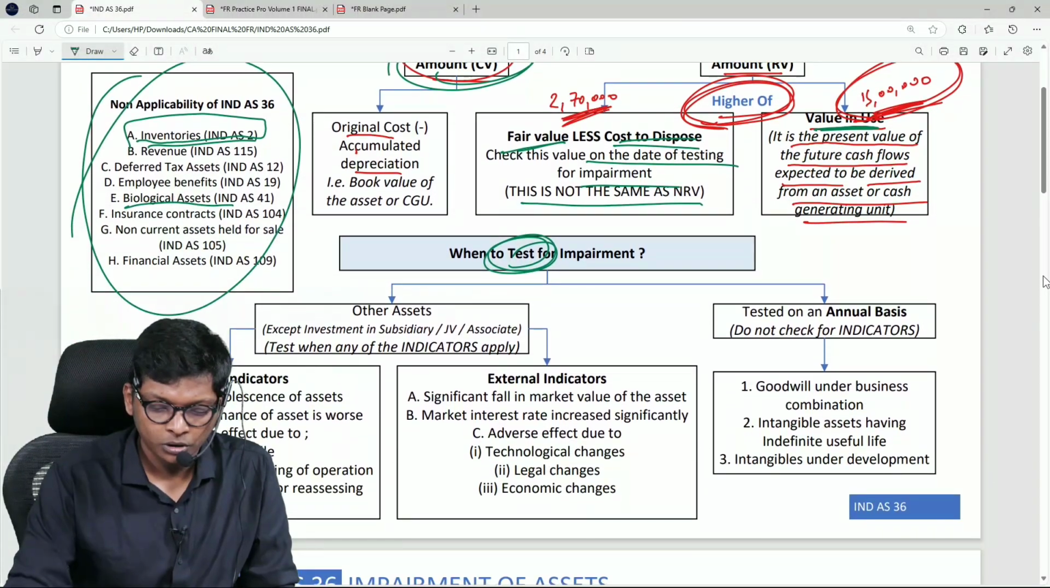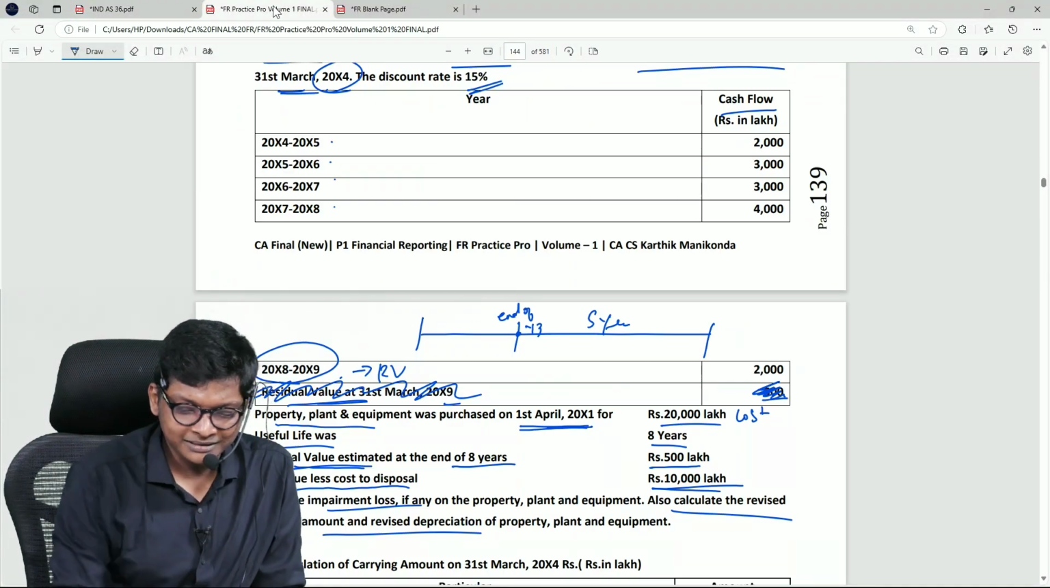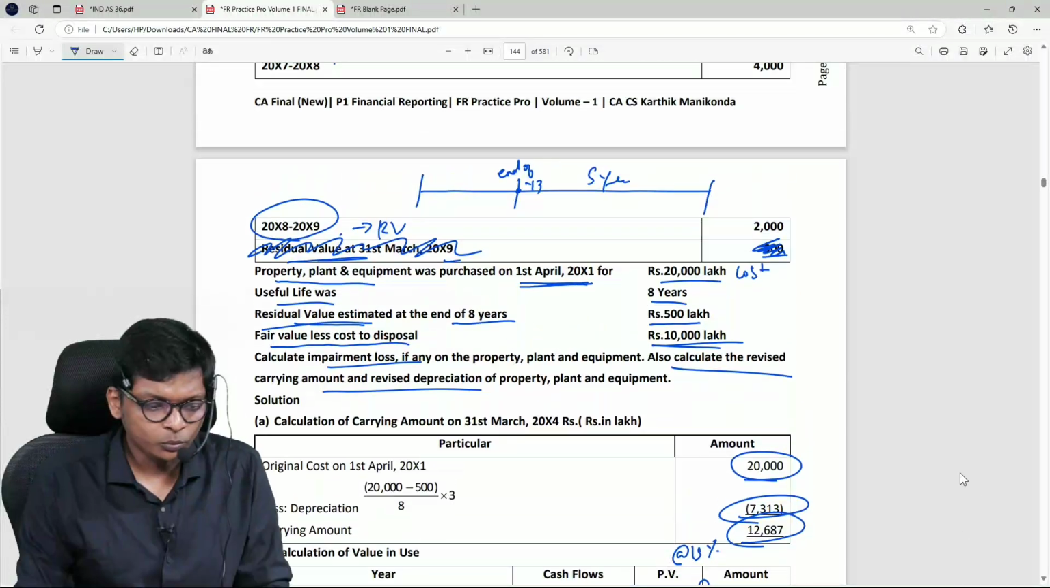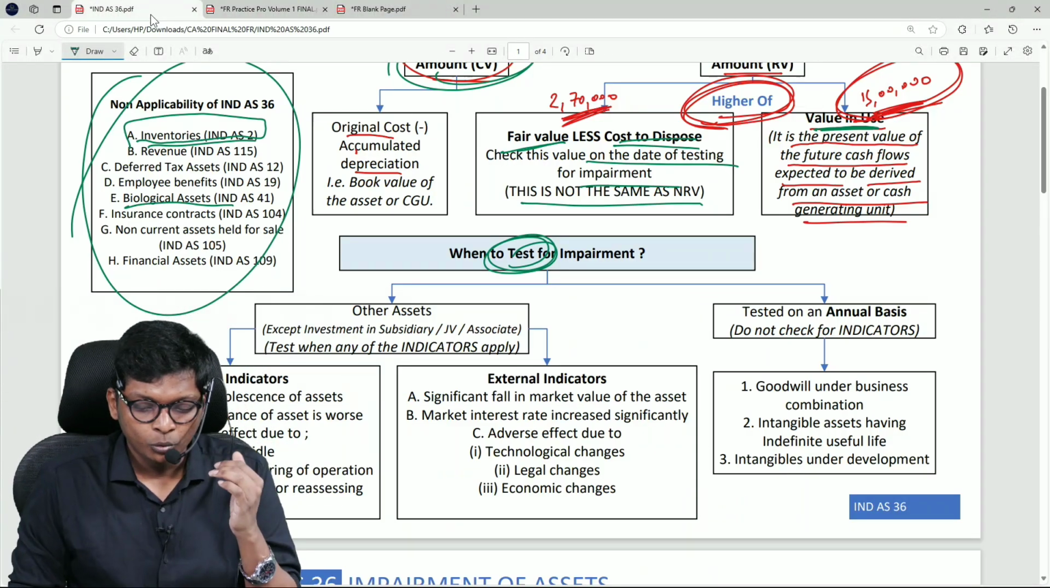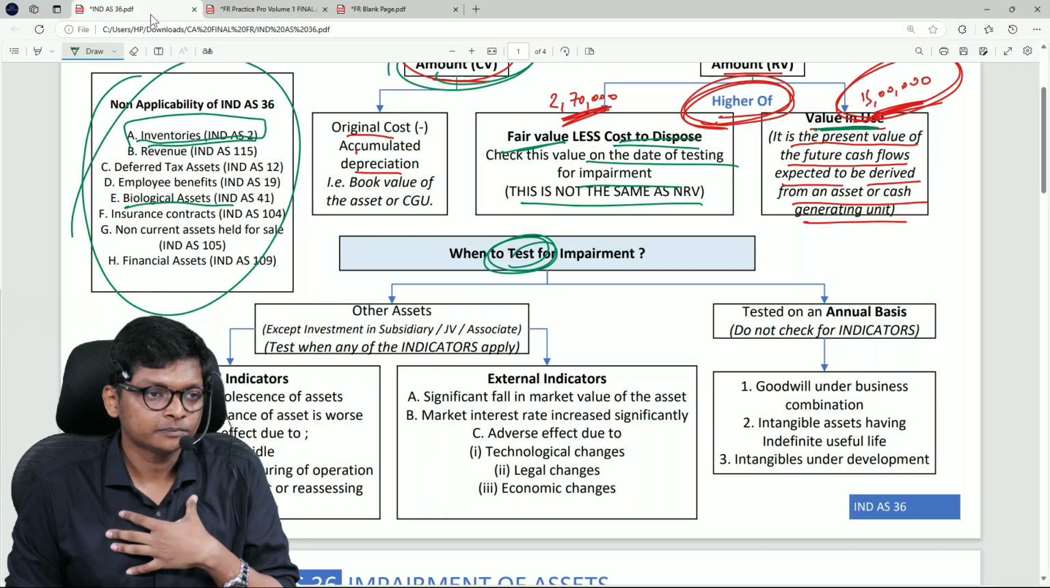Okay. Now, before we halt this discussion, we have to discuss one last thing, so I can then put a halt. We can go for a short break, whatever. When to test for impairment?